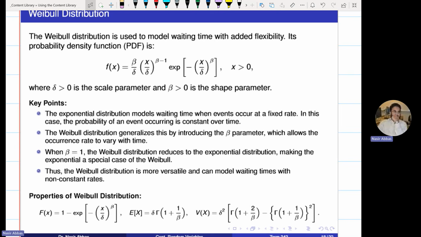Many of you are not aware of the gamma function, so I will cover how we find it in the next slide. This notation that I used at many places is called a gamma function. This is gamma of 1 plus 2 over beta. This is gamma of 1 plus 1 over beta, and so on. So I will train you how to find the gamma function on the calculator.